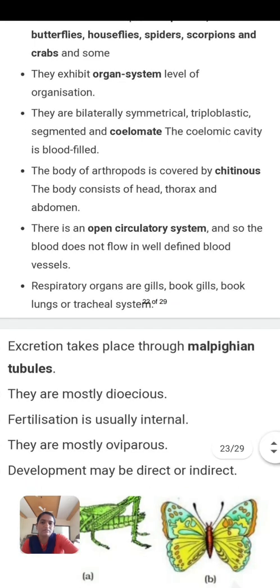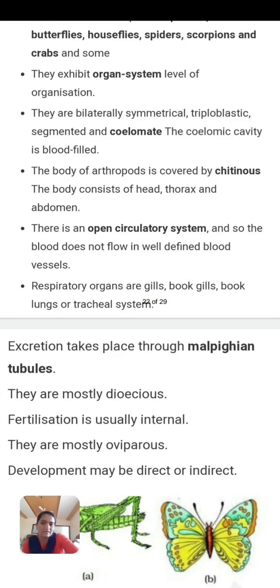The body possesses an open circulatory system, so the blood does not flow through well-defined blood vessels. There are two types of circulatory system, open and closed. In a closed circulatory system, there is a well-defined blood circulatory system, like in human beings. In us there is a heart, and from the heart there are arteries, veins, venules and capillaries. Blood flows through the arteries and veins. But in an open circulatory system, arteries and veins are absent. Blood directly reaches the organs.